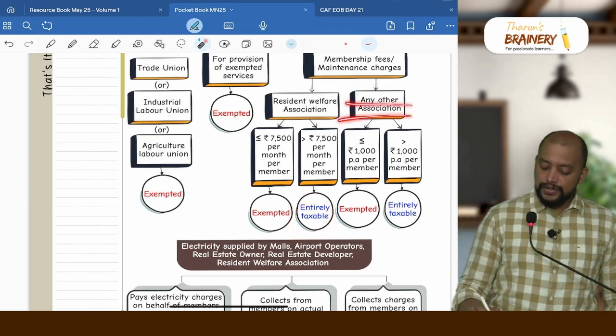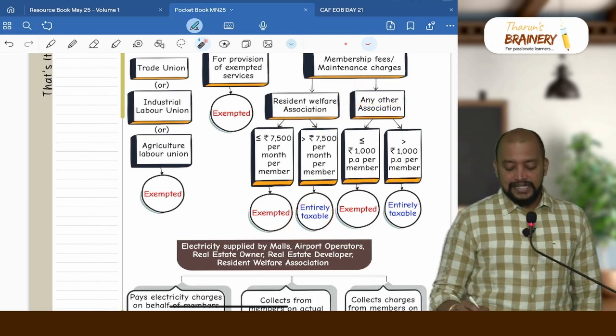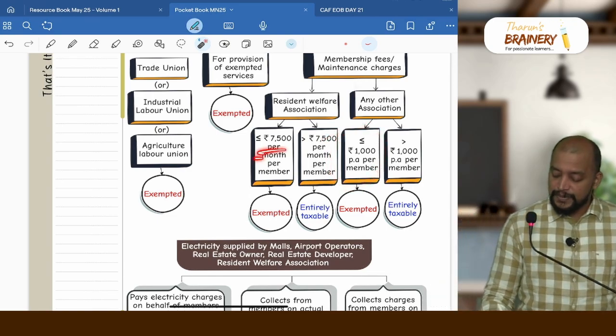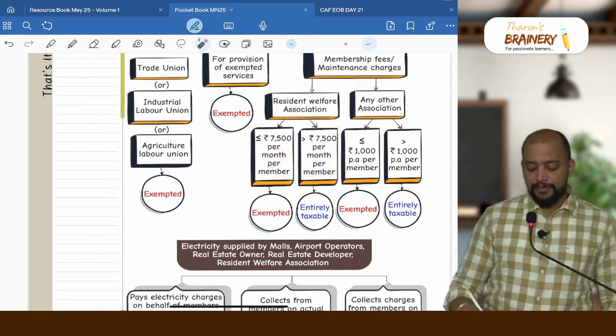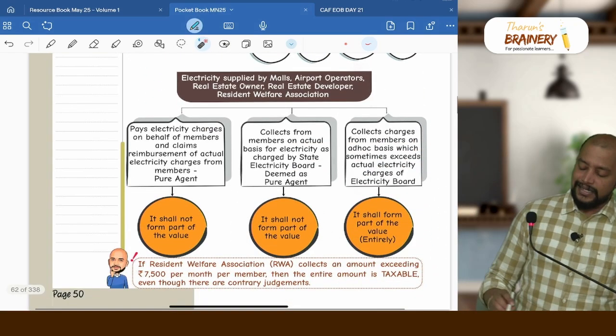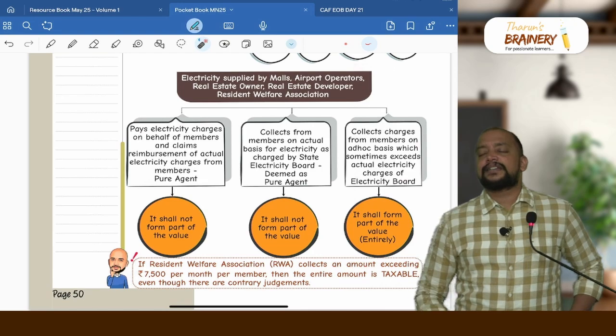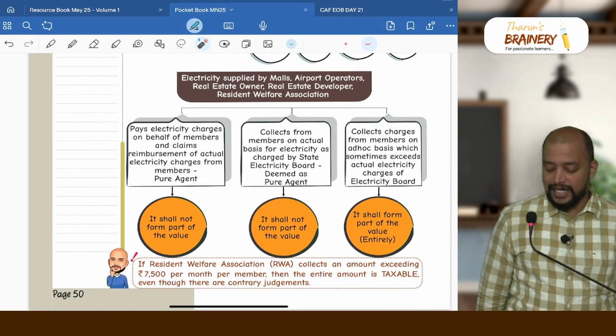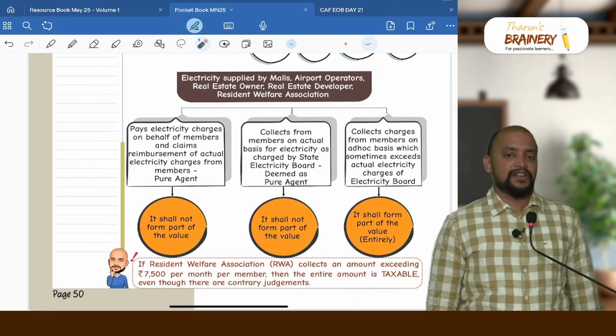If there is any other association, again, if it does not exceed 10,000 rupees per annum, it's not per month, it is per annum. Here it is per month, here it is per annum, per member, then it is exempted. If it exceeds that, entirely it will be taxable. And there is a circular in this regard. So electricity supplied by malls or airport operators, real estate owners, real estate developers or resident welfare associations.